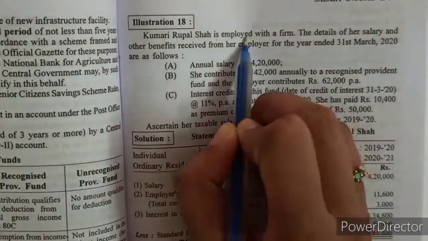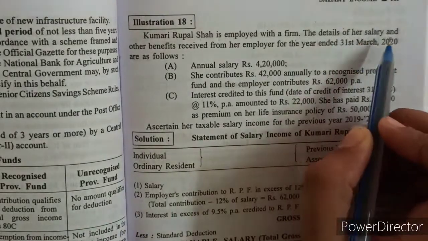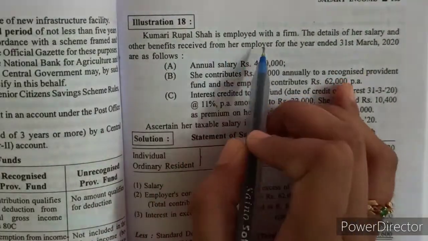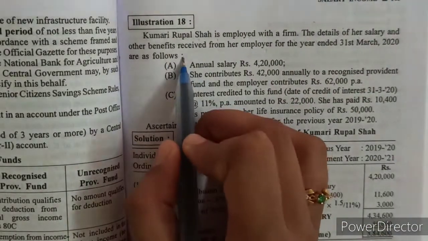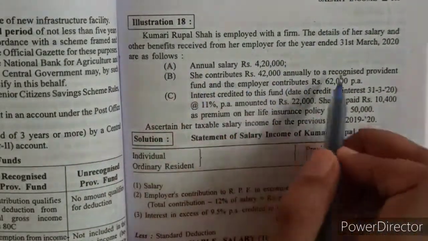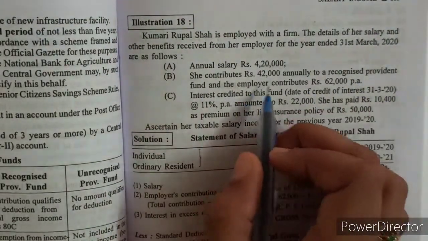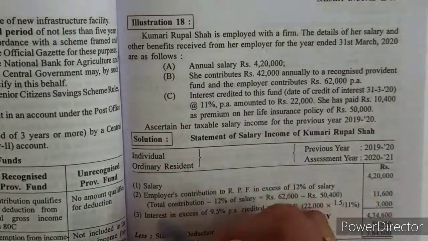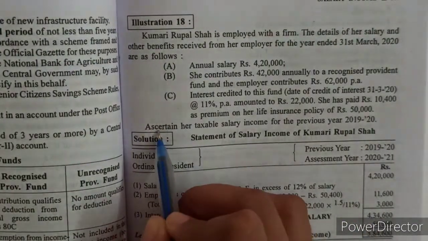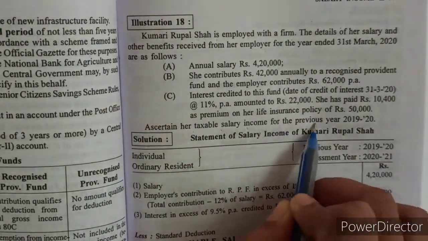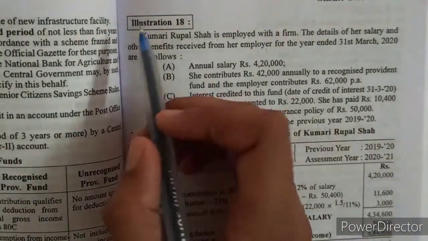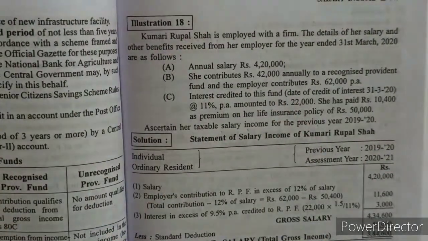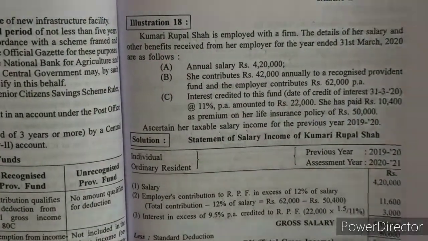Kumari Rupal Shah is employed with a firm. The details of the salary and other benefits received by her for the year ended 31st March 2020 are as follows: annual salary, contribution toward recognized provident fund, employer's contribution, interest, etc. Ascertain her taxable salary for the previous year 2019-20. So we have to prepare a statement of the salary of Kumari Rupal Shah. Let's start with the calculation.